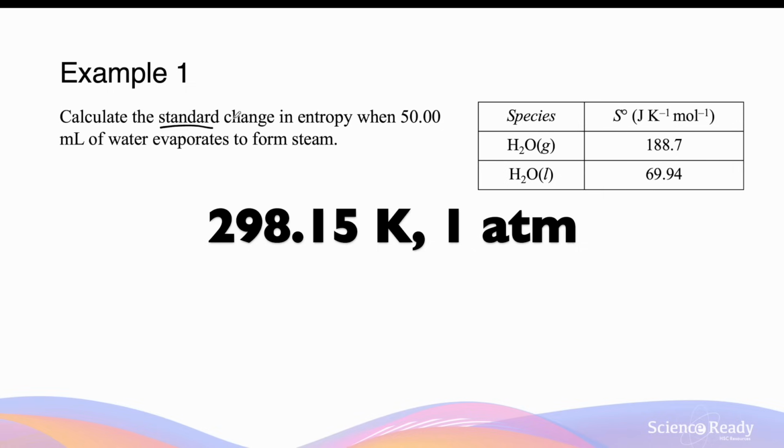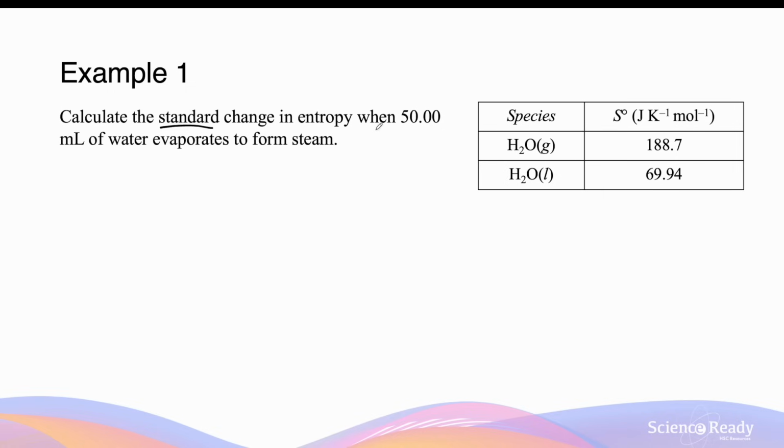So that is room temperature and atmospheric pressure. When 50 milliliters of water evaporates to form steam, this is water liquid transitioning to form water gas. So this is a physical process. Standard change in entropy is often represented by S naught. The naught here refers to the values measured under standard conditions.